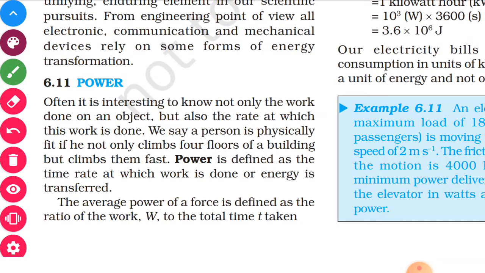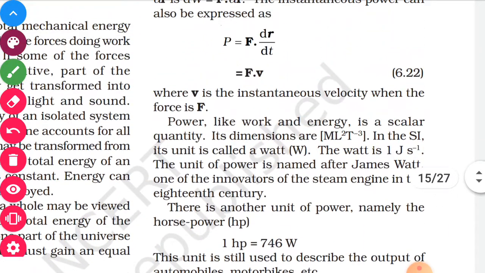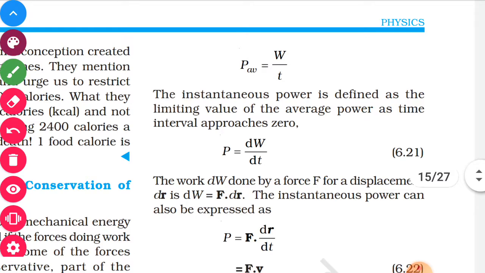Now we talk about power. Power is nothing but the time rate of doing work. This is the definition. The time rate at which work is done is called power. So at what rate energy is transformed is power. Power is work upon time.